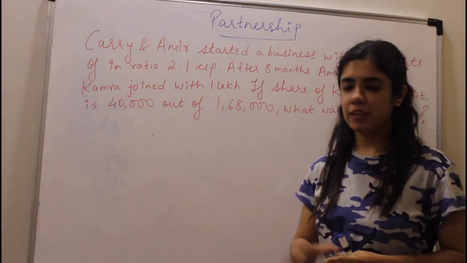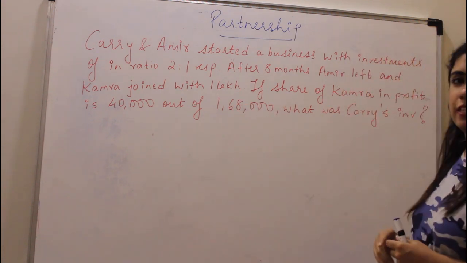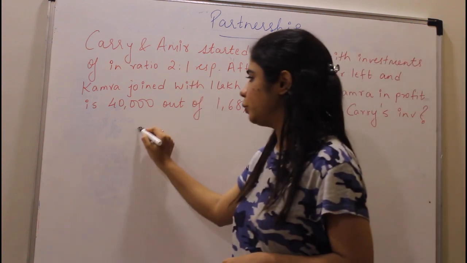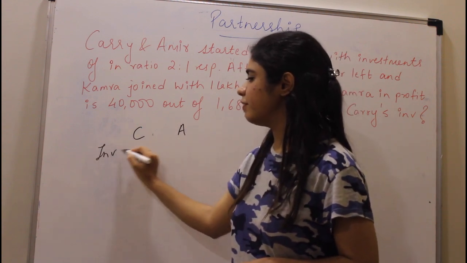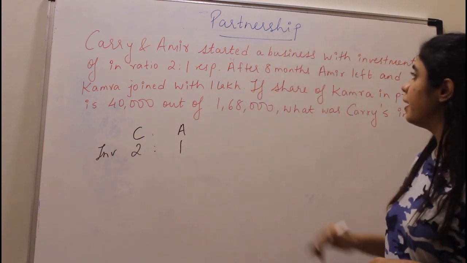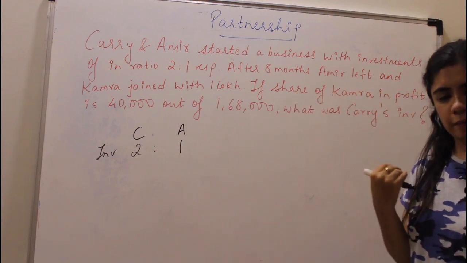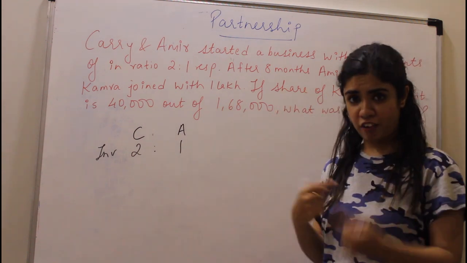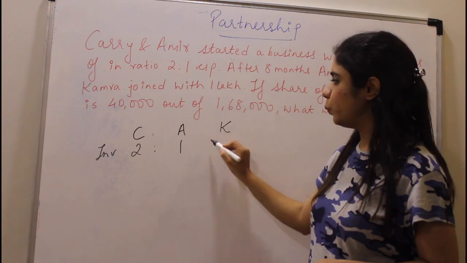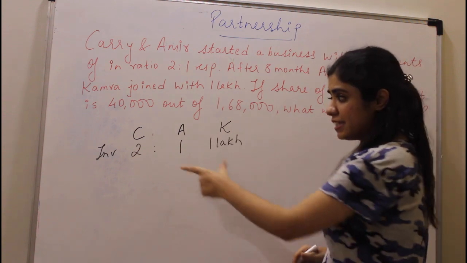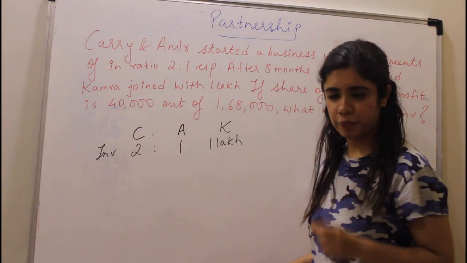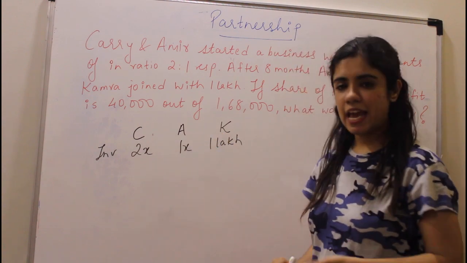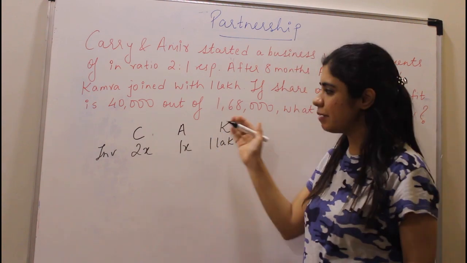Very interesting problem. Carrie and Amir started a business with investments in the ratio 2:1. So, Carrie and Amir, you have two people. They started with the investment in the ratio 2:1. Okay? After 8 months, Amir left. So, Amir took his entire money and he left. And Kamra joined with 1 lakh. So, after 8 months, Kamra has joined with 1 lakh rupees. But this is 2:1, it's a ratio. So let's say Carrie invested 2x rupees, Amir invested 1x, and Kamra invested 1 lakh rupees. He came after 8 months.